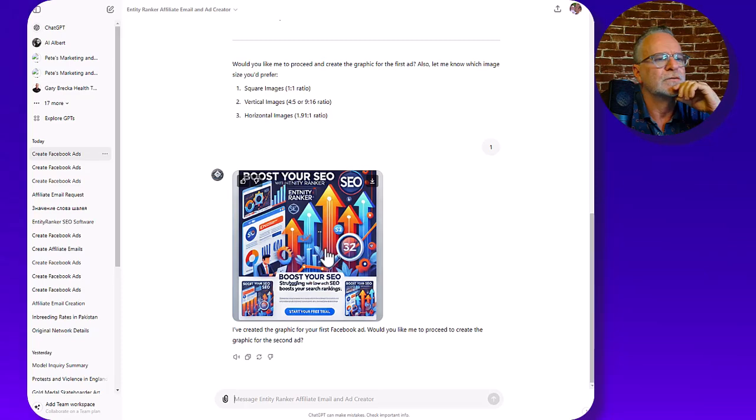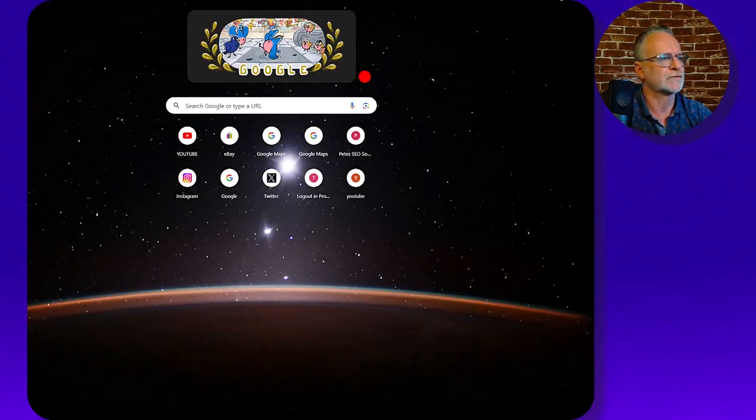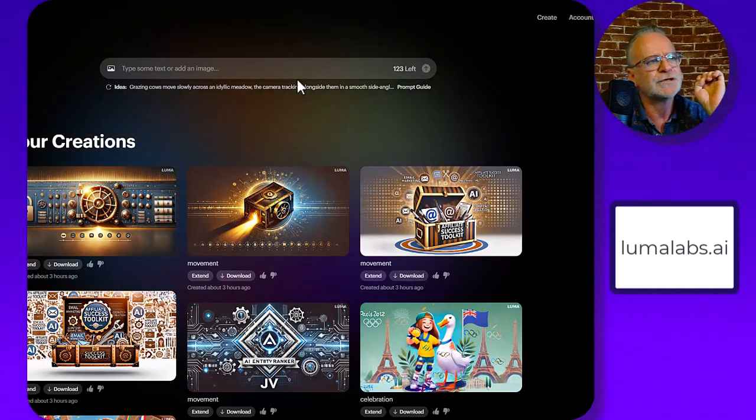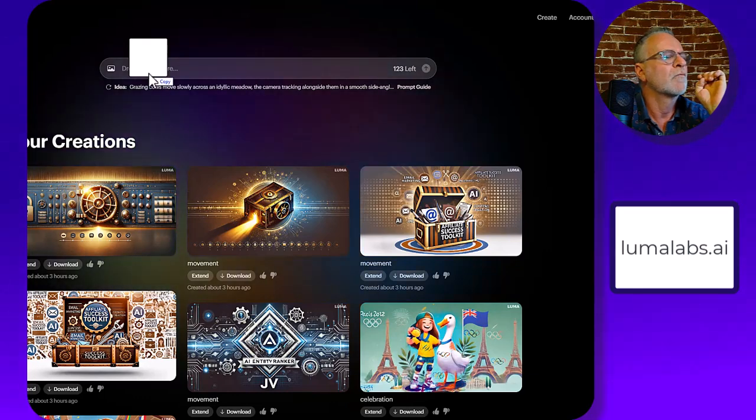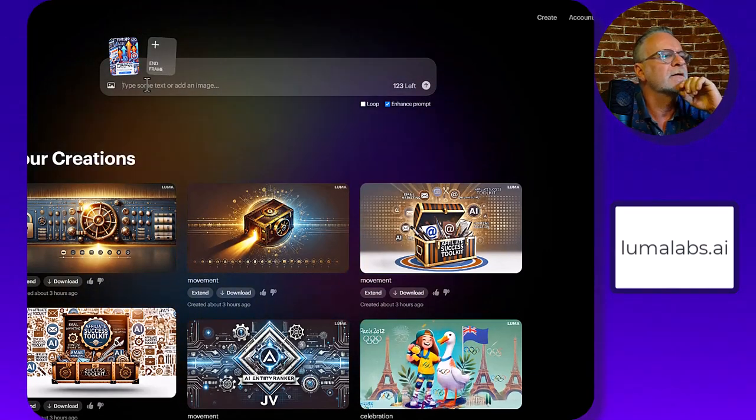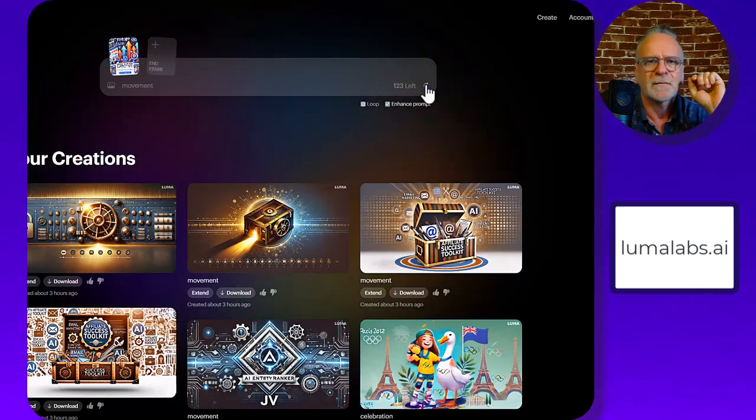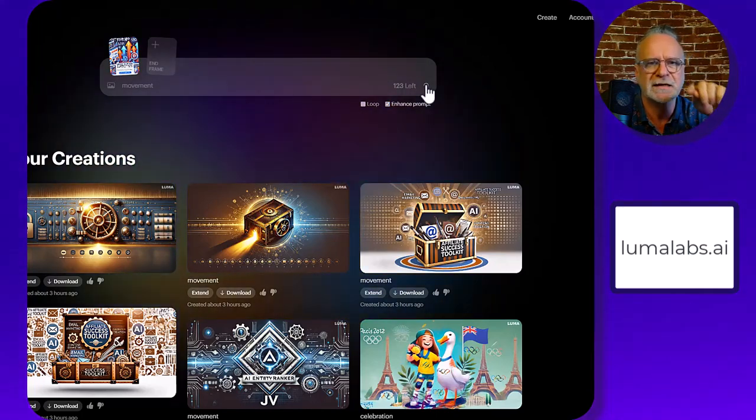Okay, so that's cool. So I'm going to copy that. I'll just drag that over to there. Then I'll go to lumalabs.ai, which you can use for free. Now I'll drag that into there, and I'll add the word movement. And this takes about 5 minutes, so I'll come back once that's rendered.